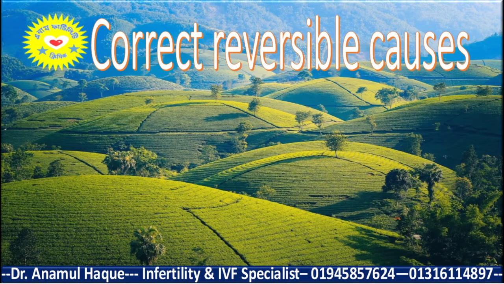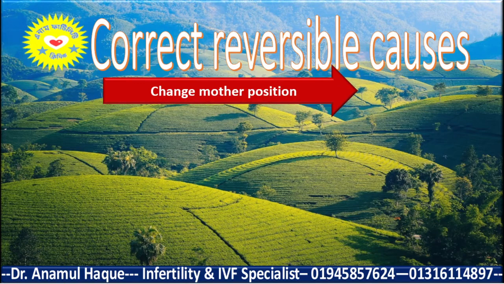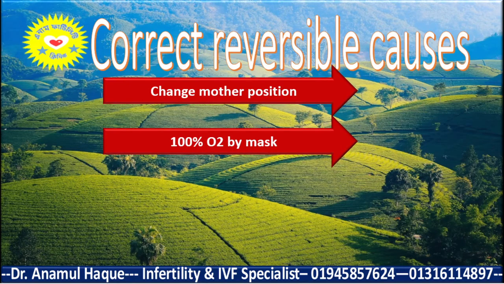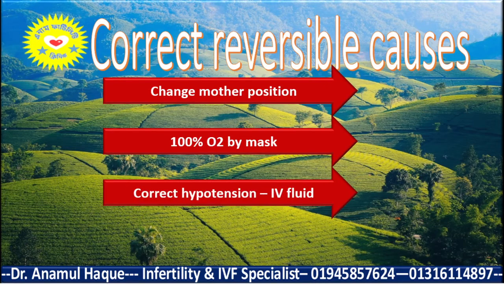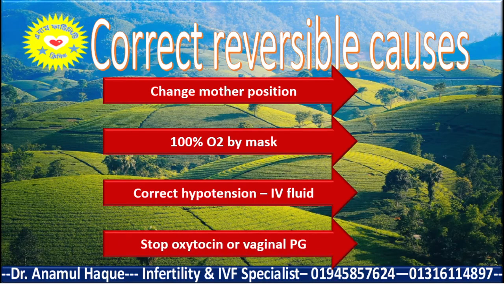And for the management when you are getting abnormal CTG, you have to correct the reversible causes, like you have to change the mother's position, and you have to give oxygen. You just put 100% oxygen by mask, then give IV fluid for correcting the hypotension of the mother, and stop oxytocin or vaginal prostaglandin, which you have given for induction or augmentation. That's the general or basic management if you are getting an abnormal CTG.